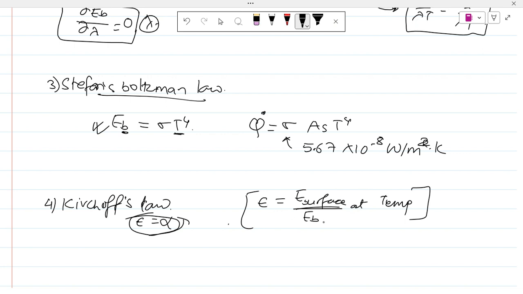It is a measure of how closely our surface resembles a black body. So if emissivity is 1, we can say that it is a black body. I think we have completed the second part of heat transfer.